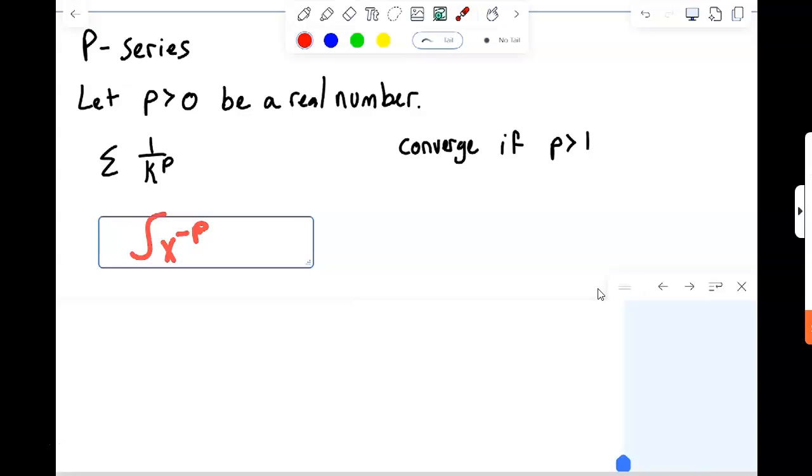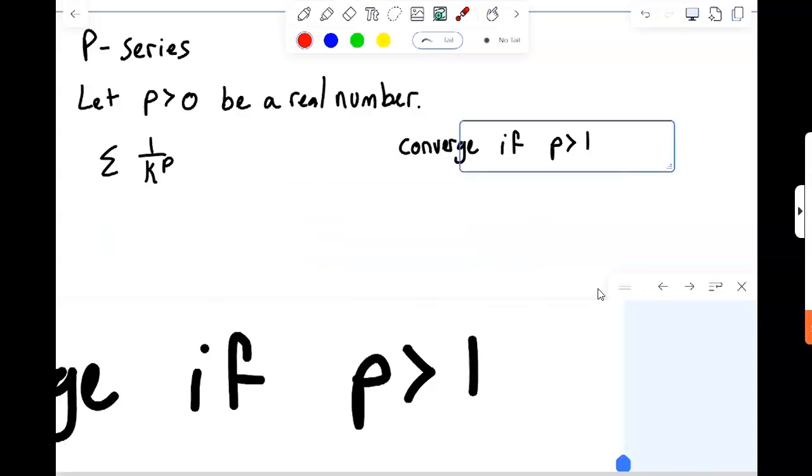And as long as p is bigger than 1, minus p plus 1 will be negative. And if it's negative, that means it's going to go into the bottom. And it'll be 1 over x to the p minus 1 power, as long as p is greater than 1. And of course, when you do the limit, it will go to 0.